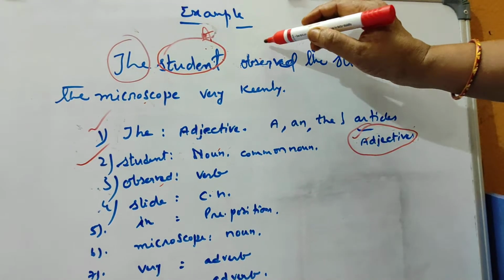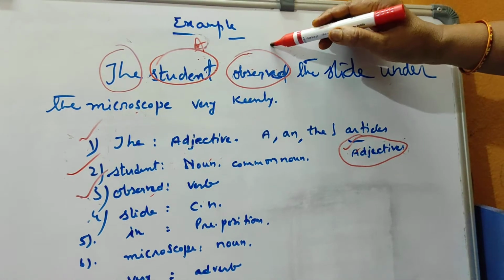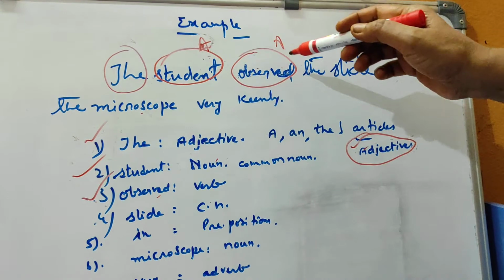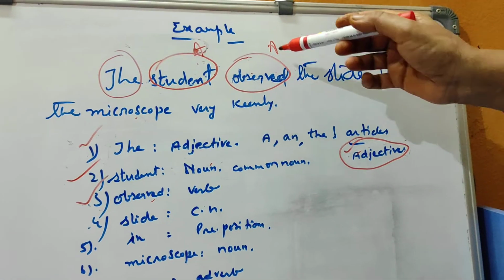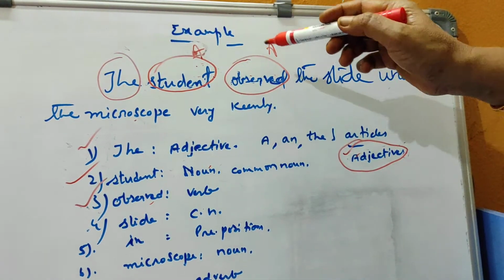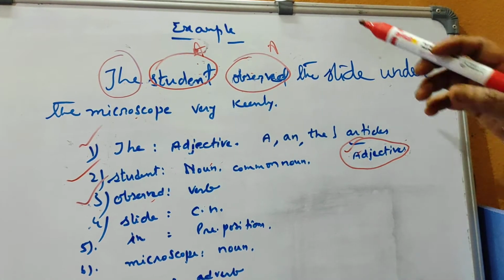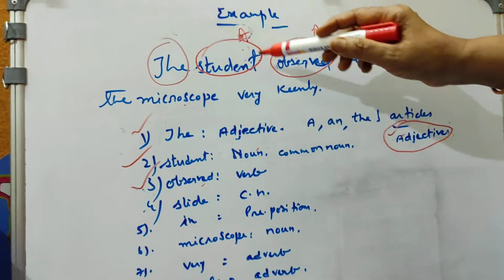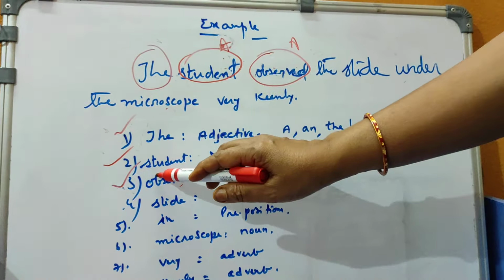Then you take the next word, observed. If observed is the answer, what will be the question? What did the student do? The student observed. So he is doing some work. Work means verb, because this is an action word. The student observed. What did the student do? He observed. That is work. So that is nothing but verb.